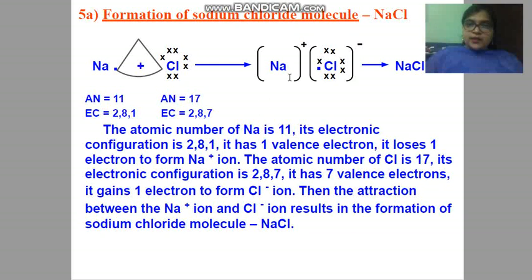You can see here chloride is having 8 electrons, 1 2 3 4 5 6 7 8, 8 electrons in its valence shell.